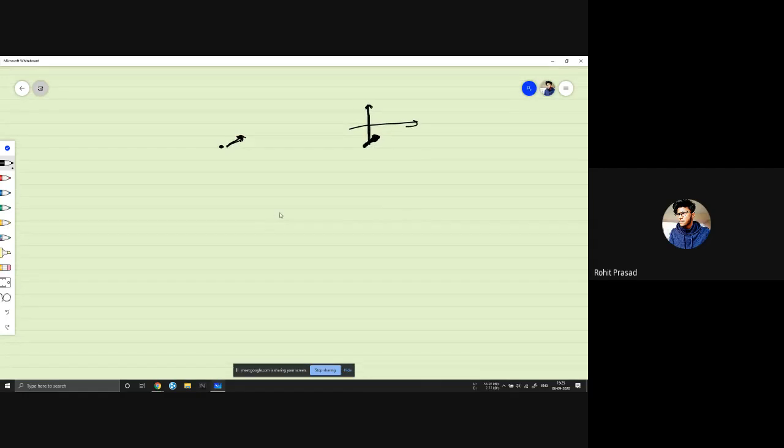What I wanted you to understand is that this photon will pass through this with a probability of cos square theta. It will change the direction, and the probability of this particle passing through the polarizer will be cos square theta. So a single particle has cos square theta probability of passing.